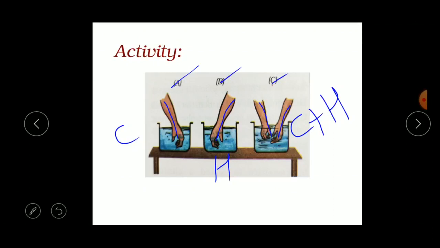Do both the hands get the same feeling? Yes, tell me. No. The hand which was in hot water feels the water cold, and the other hand which was in cold water feels the water warmer. Isn't it strange? Yes, our skin gives a relative sensation of temperature but not the actual value. So, it is not possible to measure the temperature.